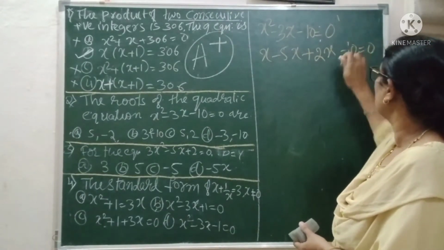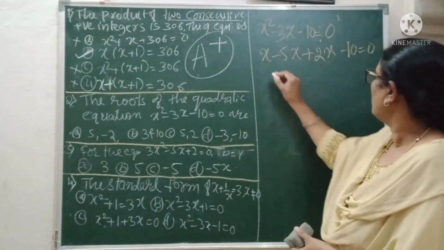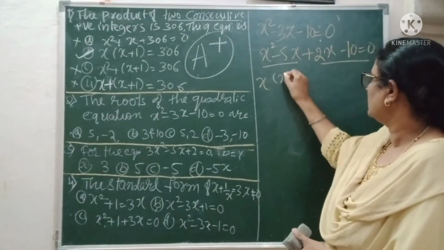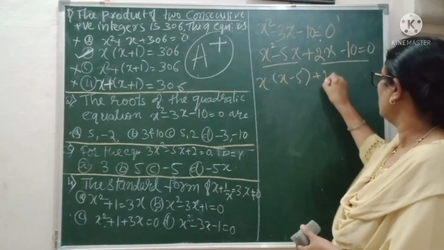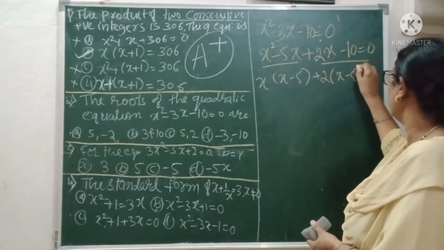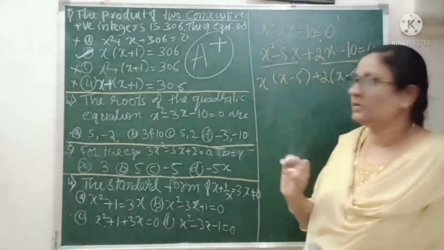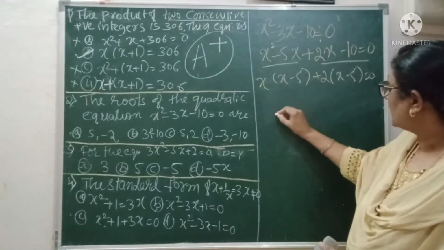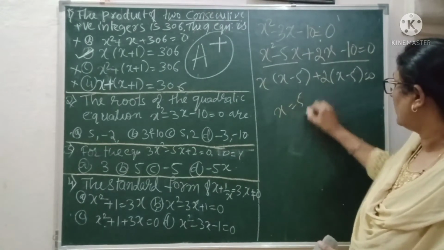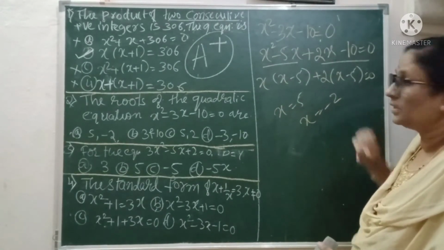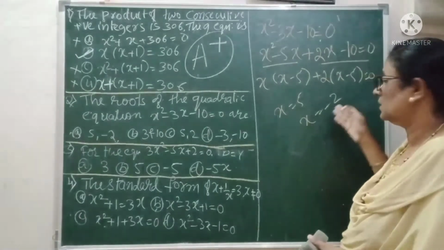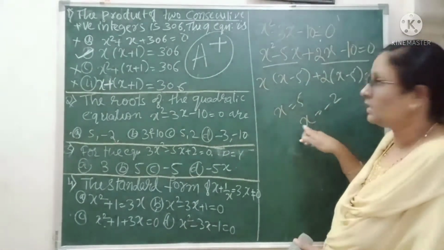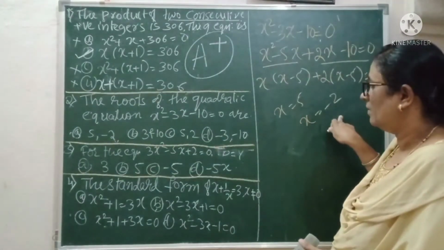Now look at this one, make groups of 2, x is common, sorry this is x square, x into x minus 5 plus 2 into x minus 5 equal to 0. You have to be a little perfect and fast as I am saying here. From this point, x is equal to 5 and x is equal to minus 2. Do you agree? It is not necessary to solve all the steps. Immediately you can do this one, but be careful. So the options are 5 and minus 2.